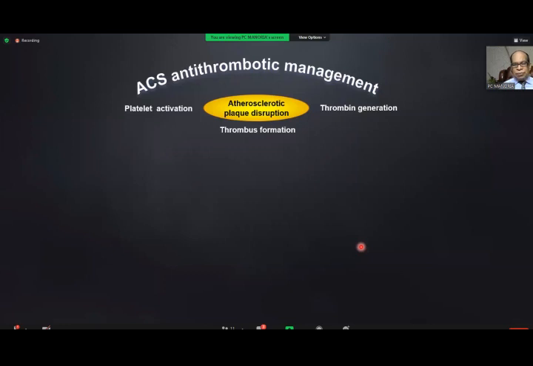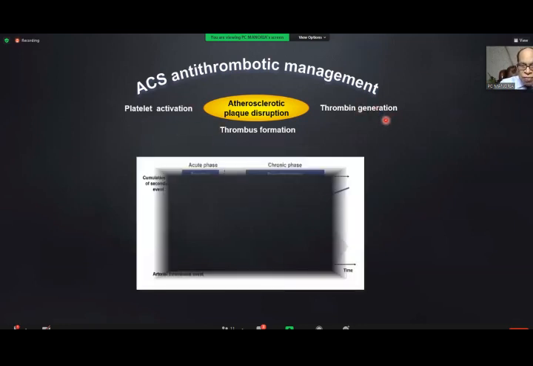So what do we get from all this? When a patient of atherothrombosis, commonly ACS, presents to us, we know there are two pathways of activation. One is the platelets get activated and the thrombin generation increases. So what do we see?